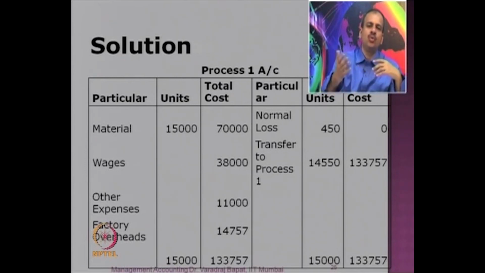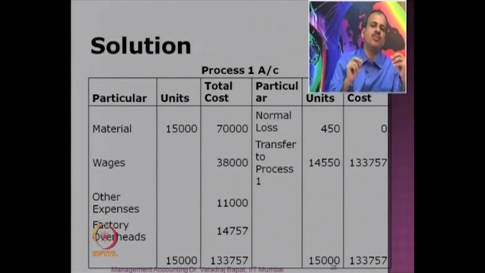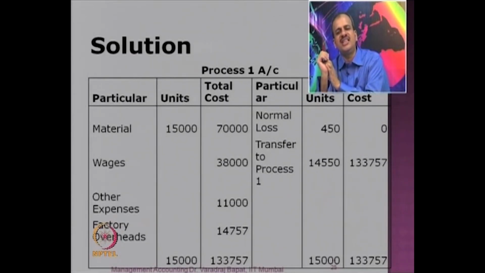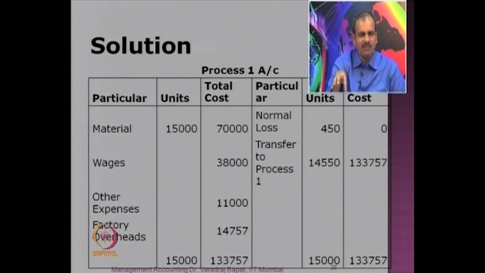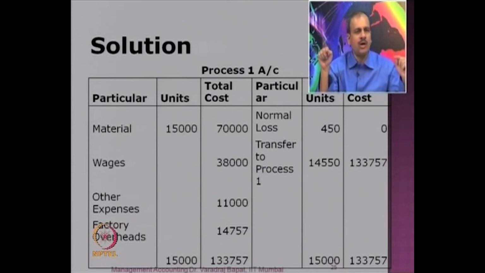Transfer to process 2. I am sorry, it should have been process 2. Now this says process 1, actually it should be process 2. From process 1 the items are going to process 2. So transfer to process 2 comes to 14,550, which was given over here. That is the output, right? So the entire cost of 13,757 has to be charged to 14,550 units. So 13,757 upon 14,550 will be the rate per unit at the end of process 1. Is it clear to you now, the whole process account?